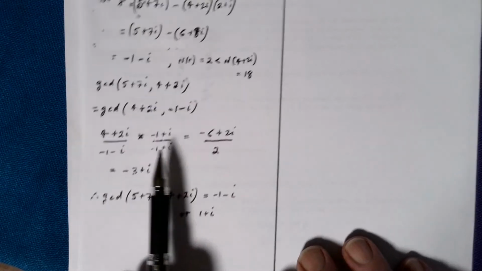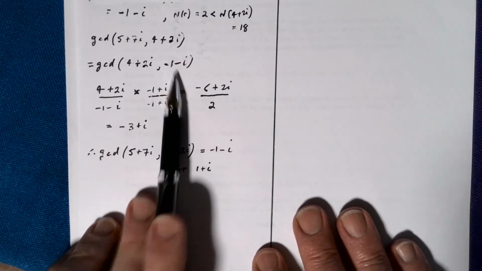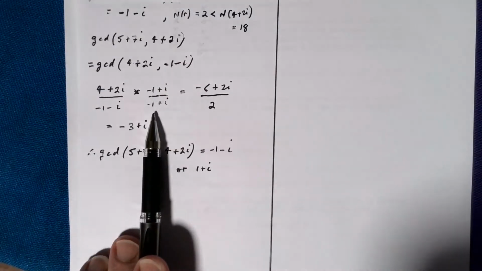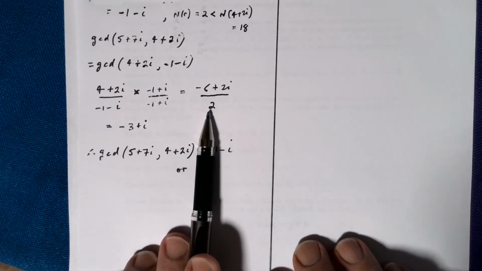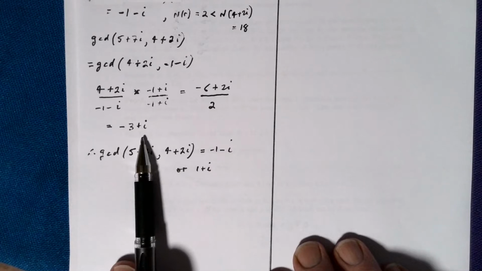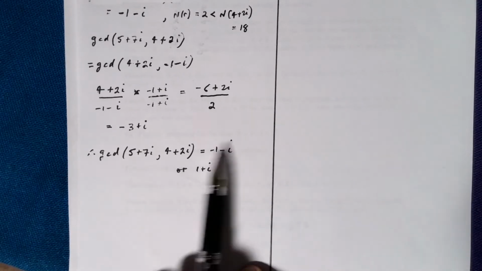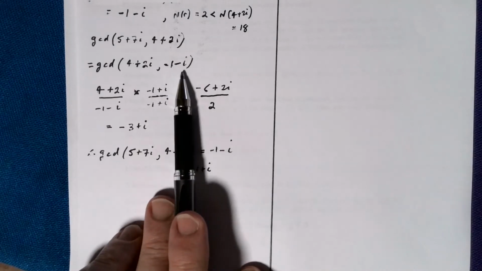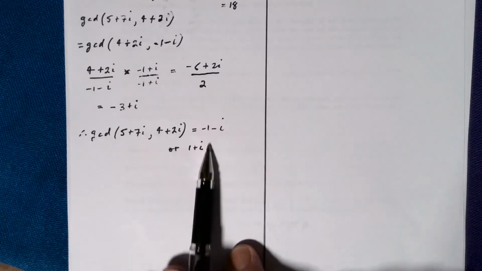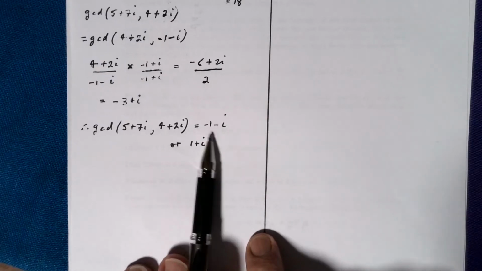I now again continue the algorithm, so I divide this by this one, again multiply by conjugates, simplify, I get this. Now in this case this goes into this exactly, so there's no remainder. So the last non-zero remainder in the division algorithm was minus 1 minus i, and that's going to be a GCD. But of course we could multiply everything through by a unit.